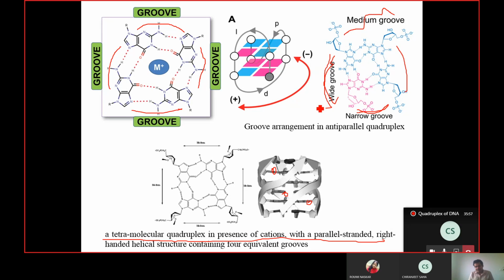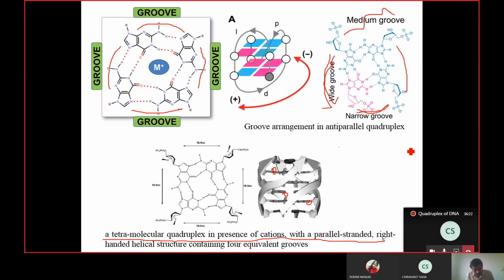So here we are not getting minor grooves or major groove. If it is all parallel, all grooves are identical. If it is not all parallel, then we can get 3 types of grooves: a narrow groove, a medium groove, and a wider groove. Okay, clear? Okay, then we are going to the next topic.